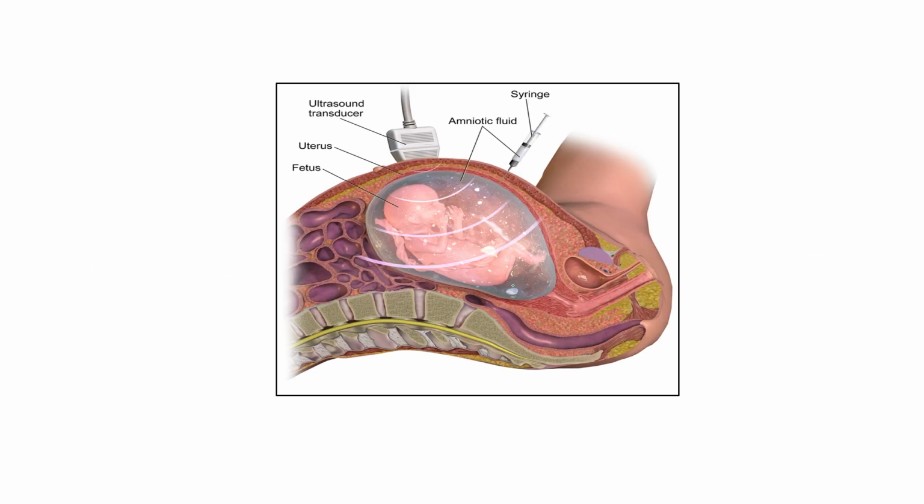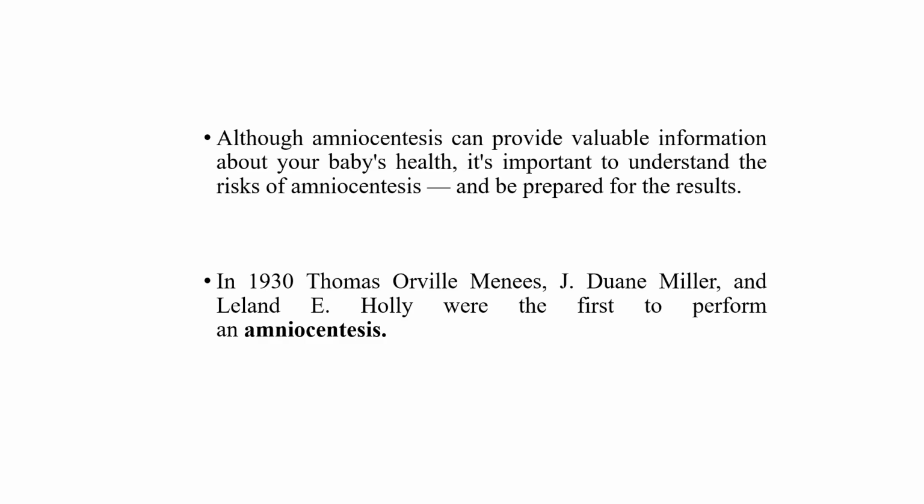As you can see in this picture, this is the uterus of a mother, and a fetus is present inside this uterus, and there is a fluid. This fluid is known as amniotic fluid. With the help of a syringe, the doctor can take out the fluid and use it to analyze important things, like whether any genetic abnormality is present or not, and other parameters important to know at the time of pregnancy.